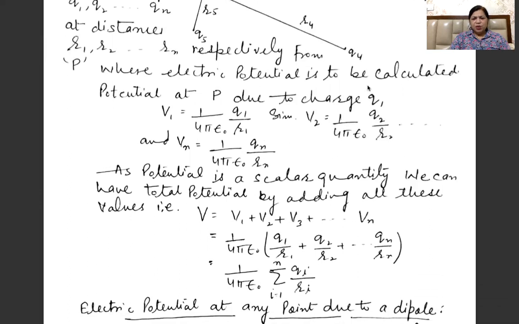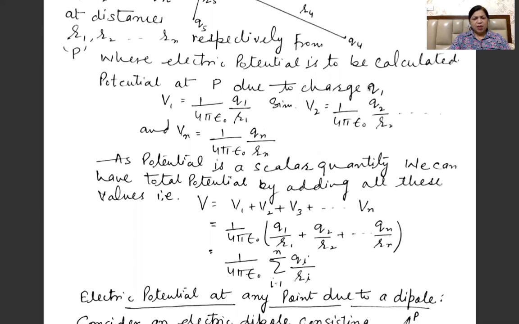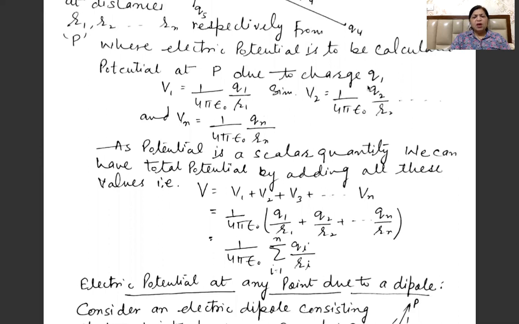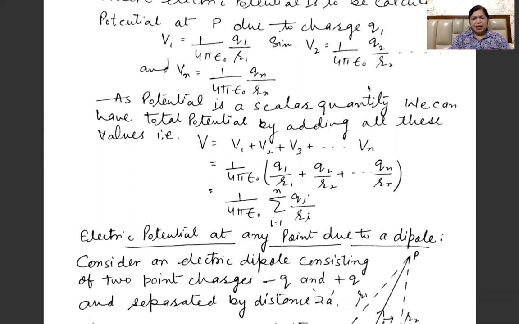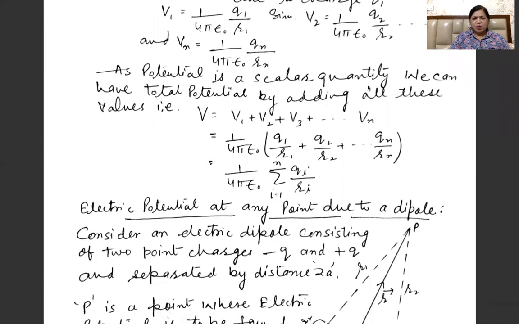Potential at P due to charge Q1, as we have done, is given by V1 is equal to 1 by 4 pi epsilon naught Q1 by R1. Similarly, V2 is equal to 1 by 4 pi epsilon naught Q2 by R2. And Vn is given by 1 by 4 pi epsilon naught Qn by Rn. As I have already told you, potential is a scalar quantity, so we can get the total potential by adding all these values simply. So V is equal to V1 plus V2 plus V3 up to Vn.